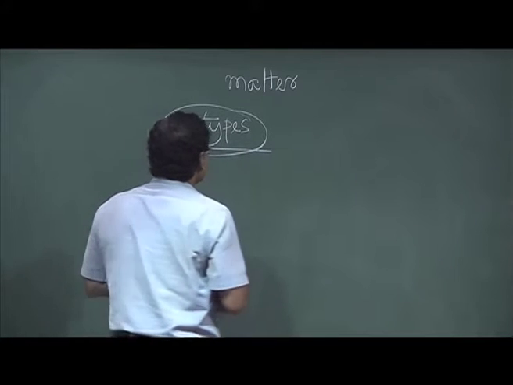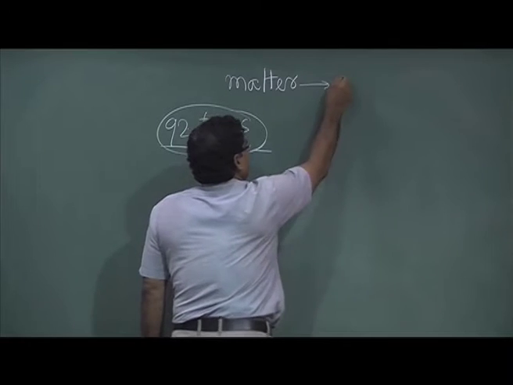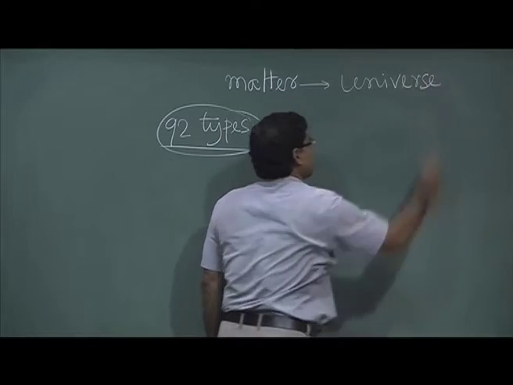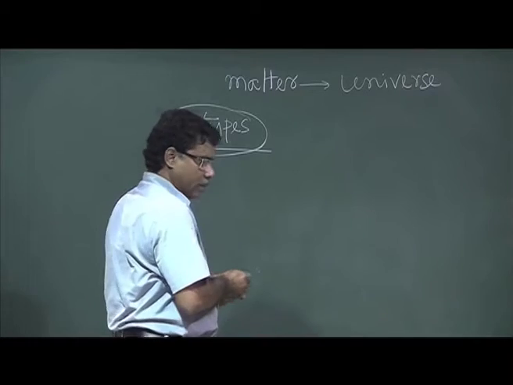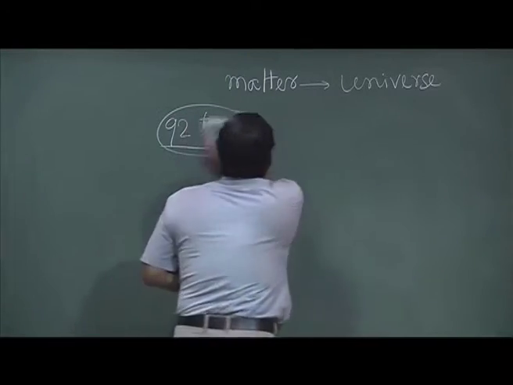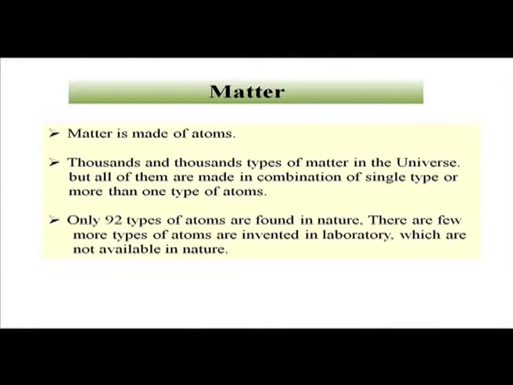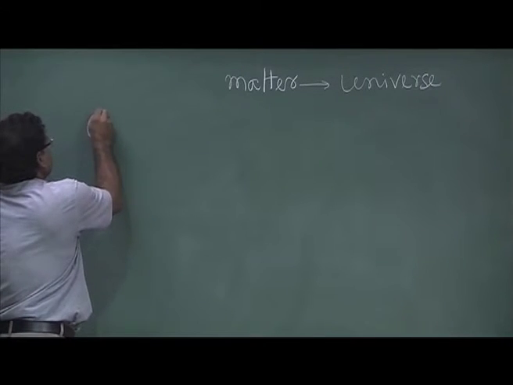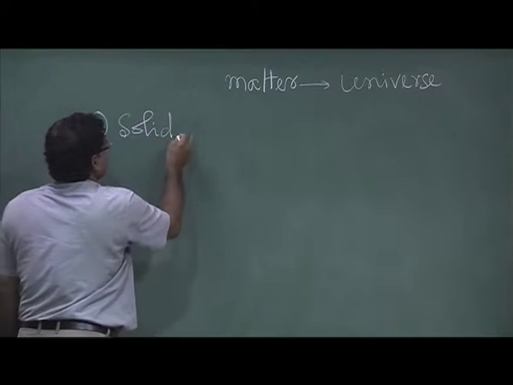So, matter in the universe is found mainly in 4 types, or in 4 states.